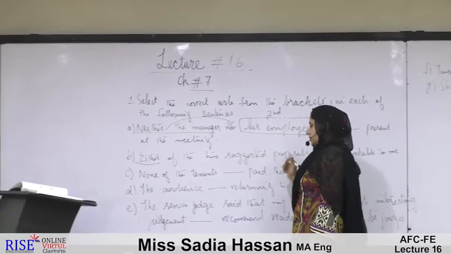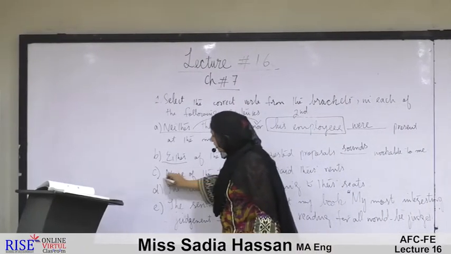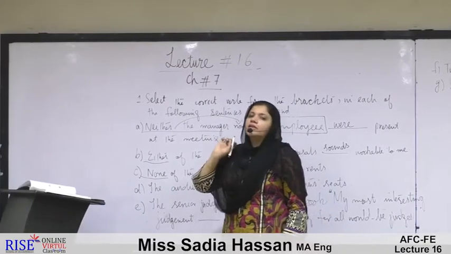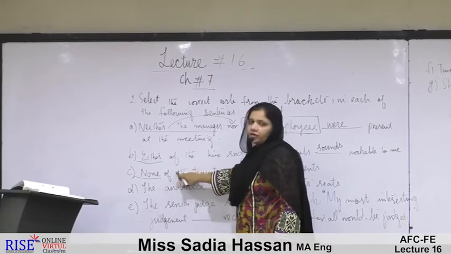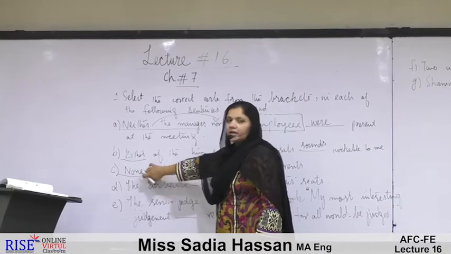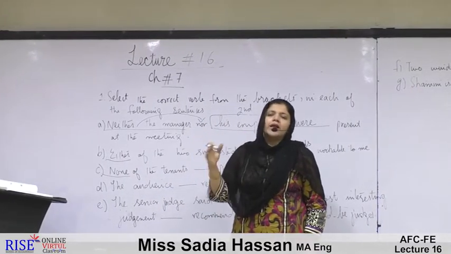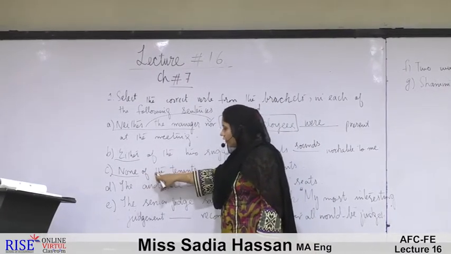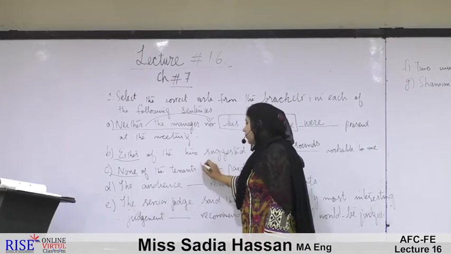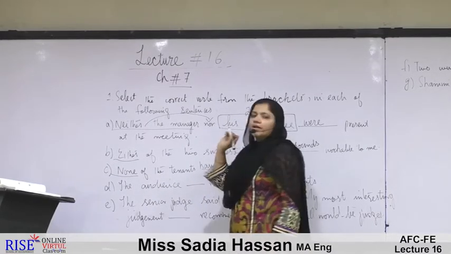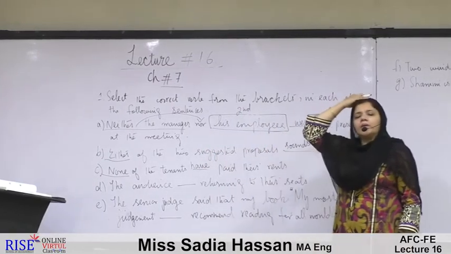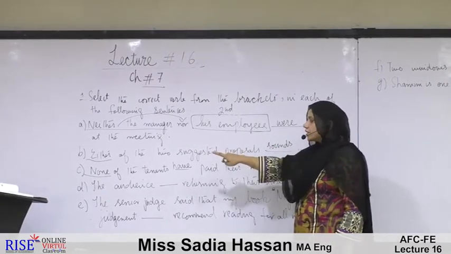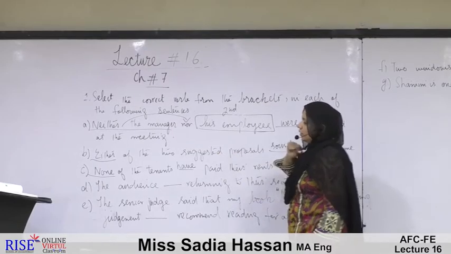None of the tenants. What do we mean by none? By none we mean no one. Whenever none is used without of, we use a singular verb with it. None has done his duty, like no one has done the duty. But whenever none is followed by of, none of the tenants, then we use a plural verb. So here it is followed by of, so I am using a plural verb for that.